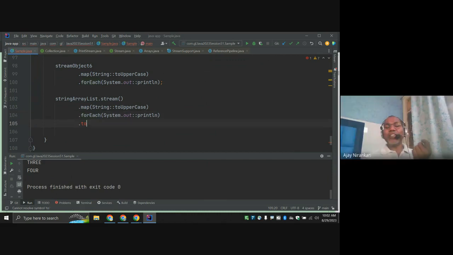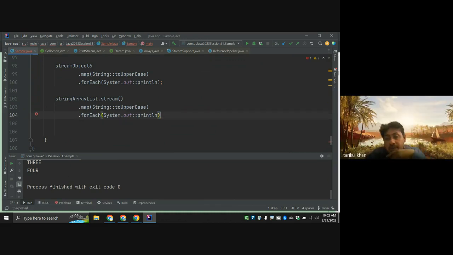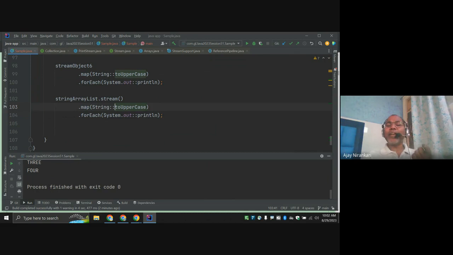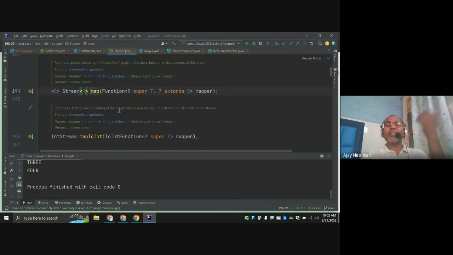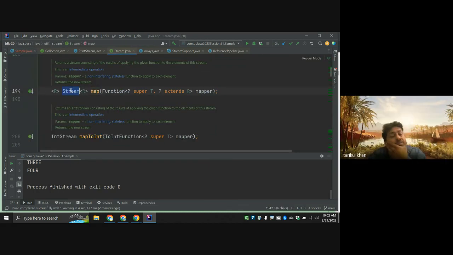This is a terminal operation. Terminal operation returns a value, that means it's the end of it. Finished. And this is the intermediate operation. Intermediate operation means it returns a stream again, the same stream.